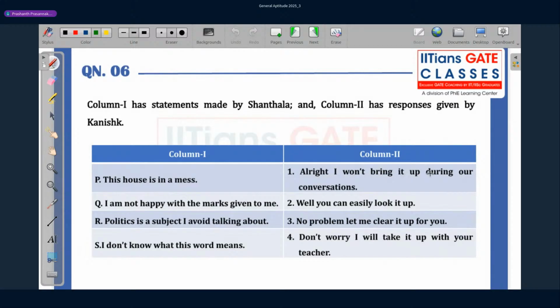All right, I won't bring it up during the conversations. This is not matching with P. Well, you can easily look it up. Again, this is also not matching with P. No problem, let me clear it up for you. This is matching with P. And the final one, don't worry, I will take it up with your teacher. Teacher and the house, they have nothing to do with each other. So option 4 from column 2 is also not matching. So column 1 P is matching with column 2 3.